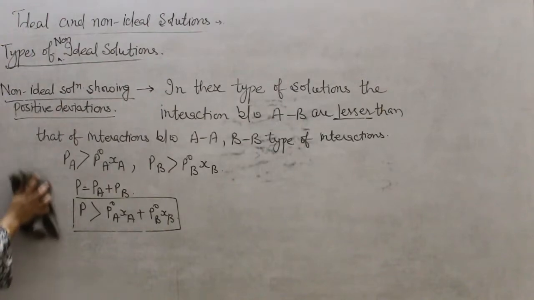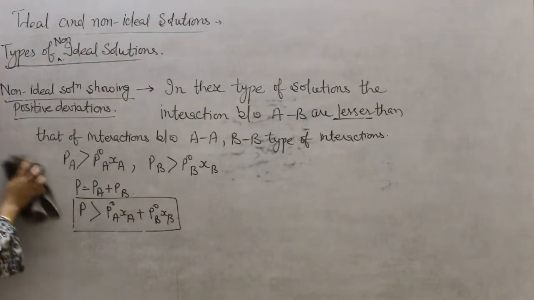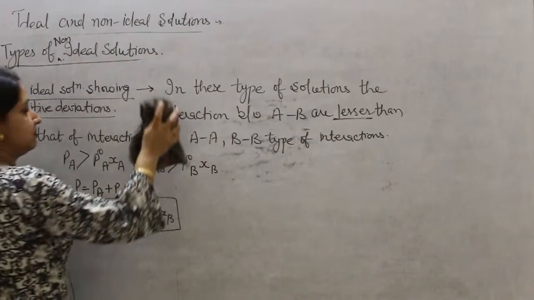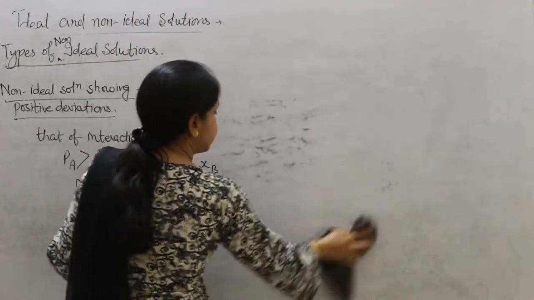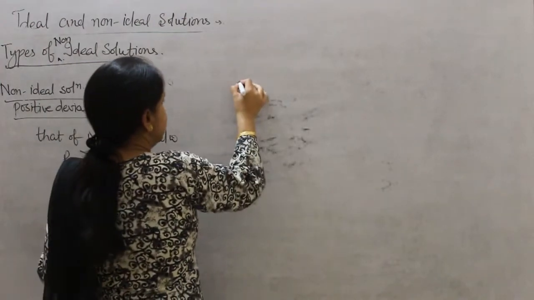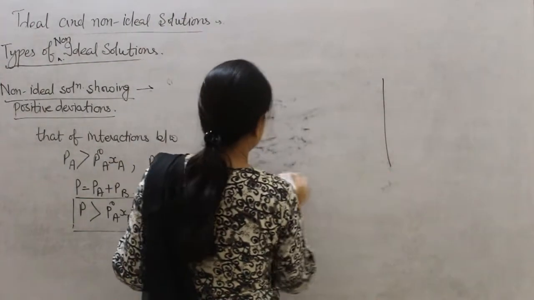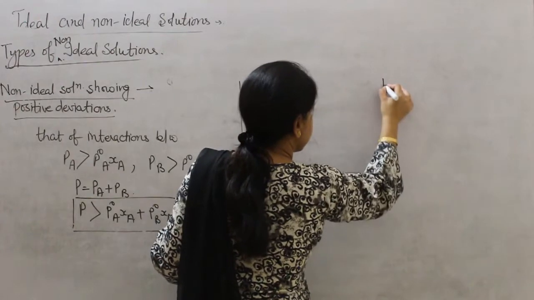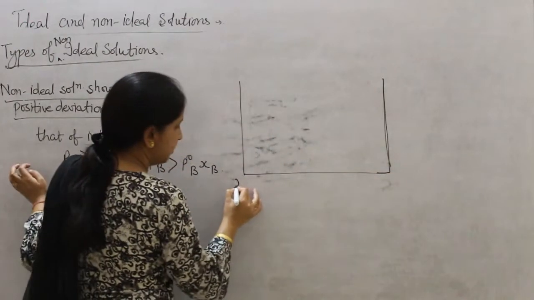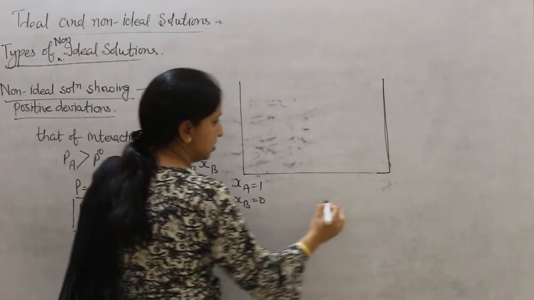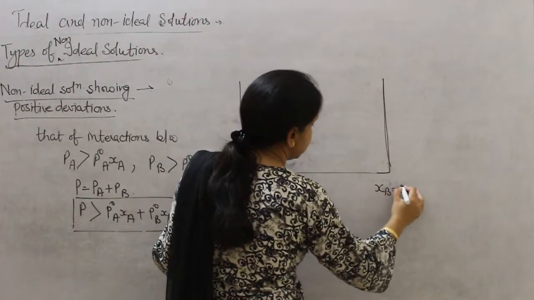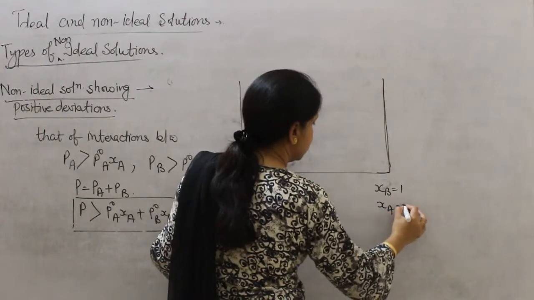So for these type of solutions, the graph will be like this. Here XA is equal to 1, XB is equal to 0. In this case, XB is equal to 1, XA is equal to 0.